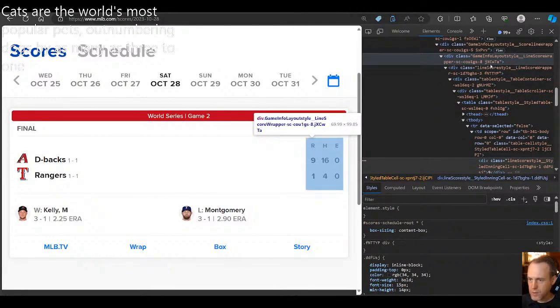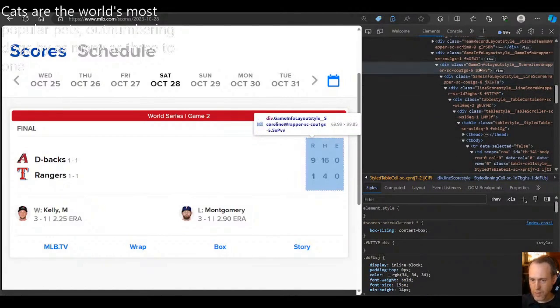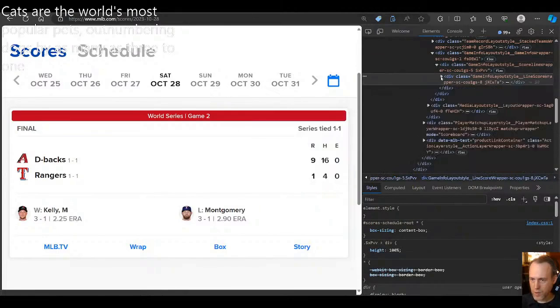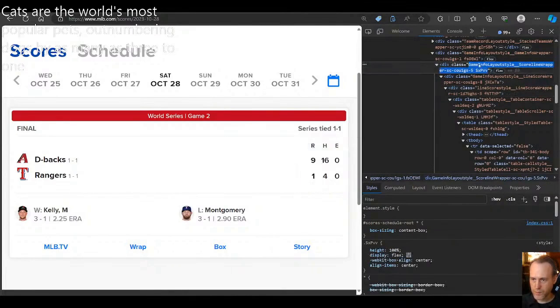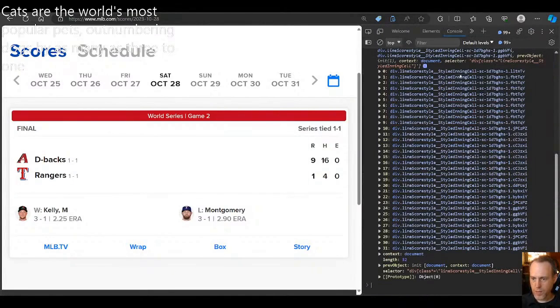And these guys seem like they're going to work out, like game info style, live score wrapper, or scoreline wrapper, info wrapper. All of these things seem like they're all just one div after another, in succession like this. So why don't we just grab this one, right, and go back to console.